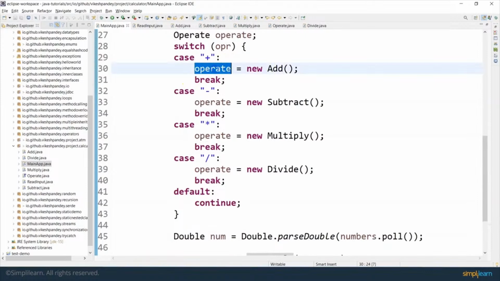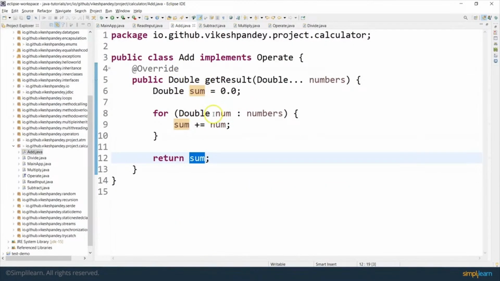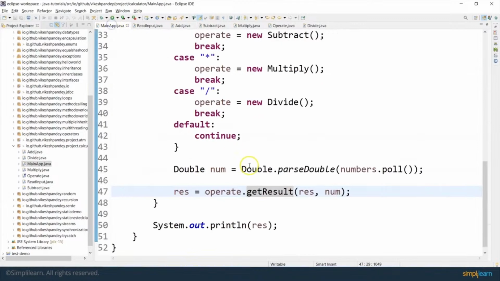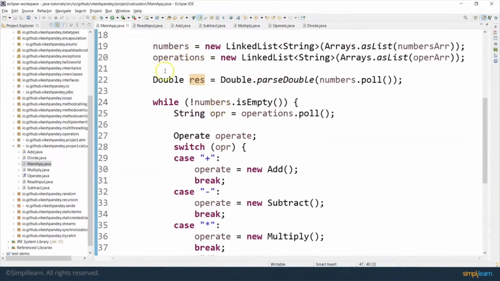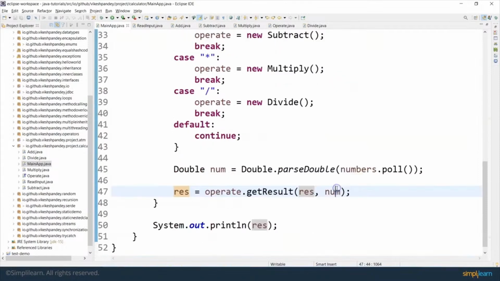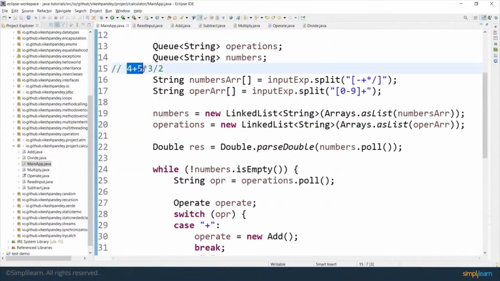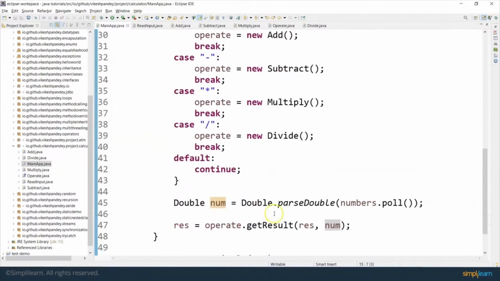So the operate type object is of add type. And when you call operate.getResult, the getResult method of the add class is going to get invoked, and it is going to sum 4 and 5. This res is holding 4 right now based on what I described here, numbers.poll. And this num is holding the second operand, basically 5 here. So 4 plus 5 gets evaluated here in this case.